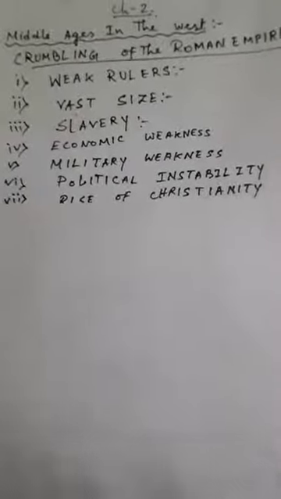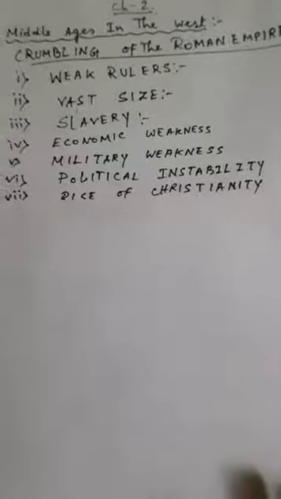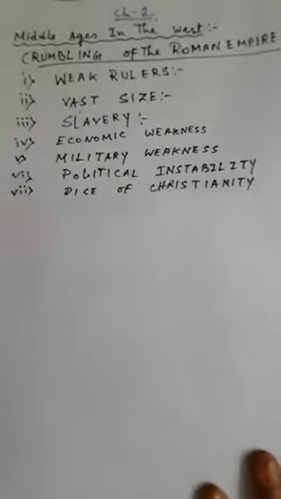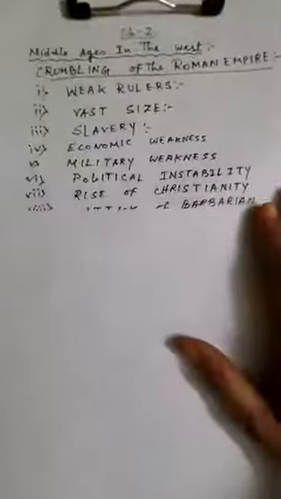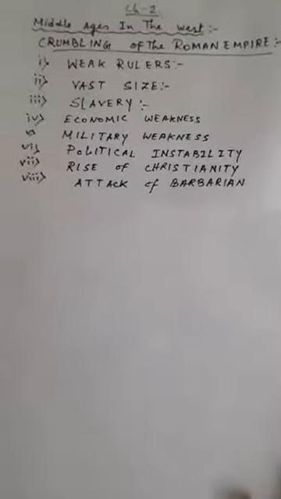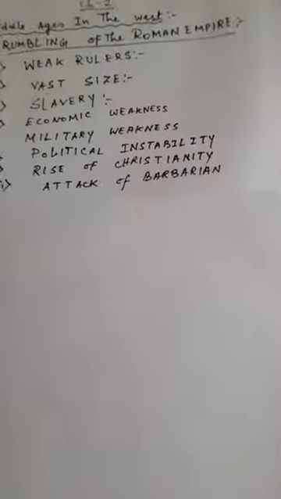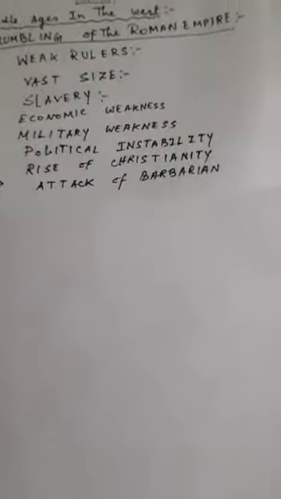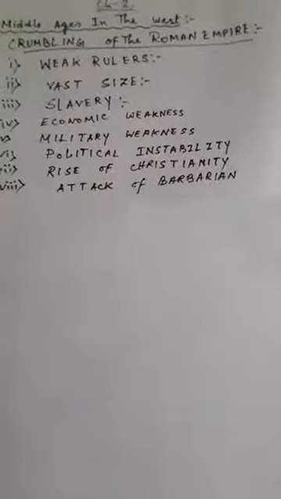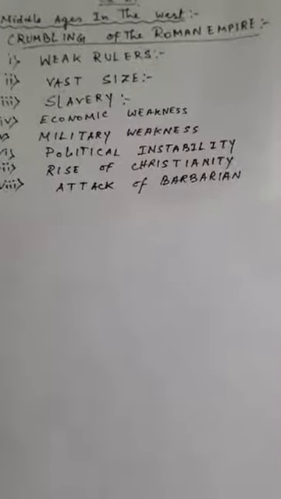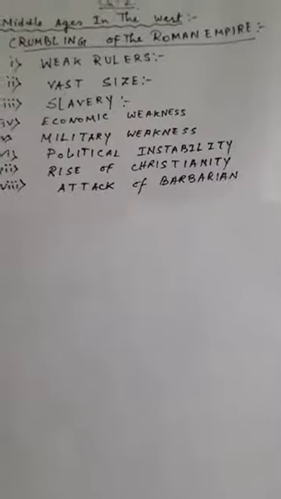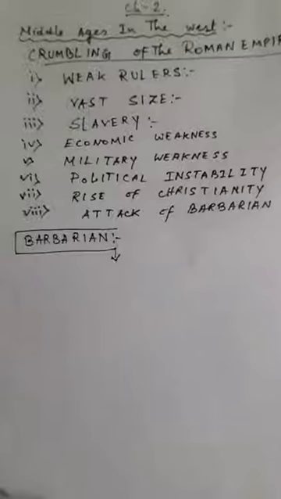Next we'll see the most important factor behind the fall of the Roman Empire, that is the attack of the barbarians. Many barbarian tribes attacked the Roman Empire during this time. Also we see that later the Huns, another barbarian tribe, started attacking the Roman Empire, and due to this barbarian onslaught, the Roman Empire could not control its boundary or the attack of the barbarians, and it gradually fell into the hands of the barbarians.